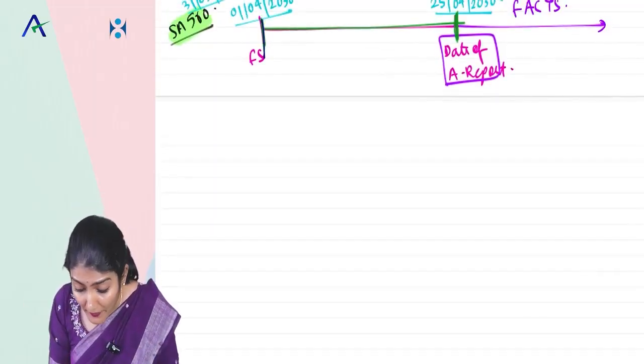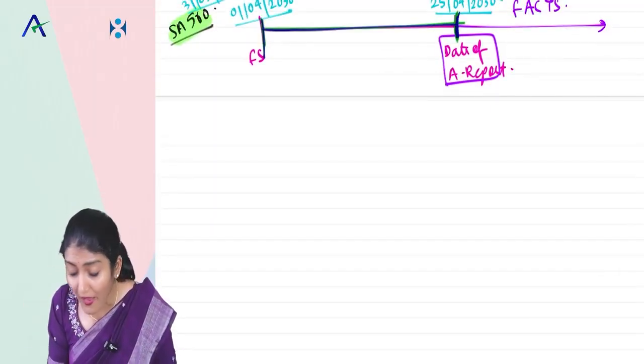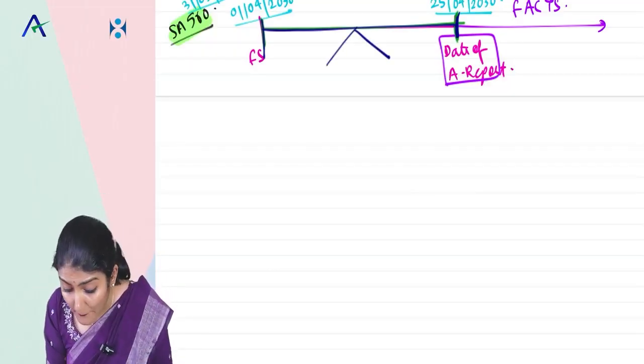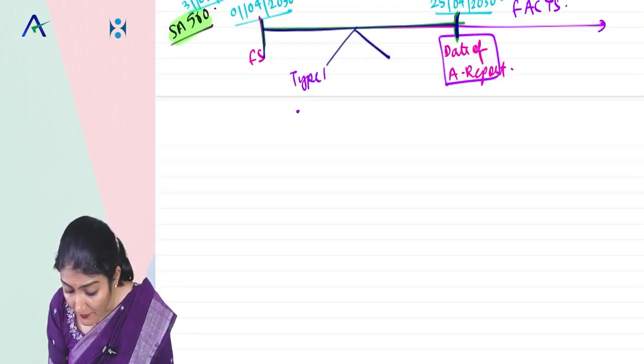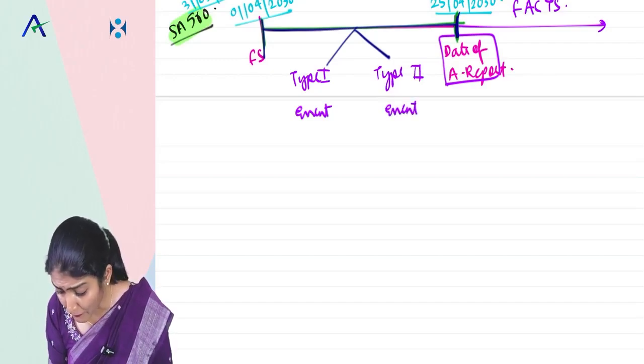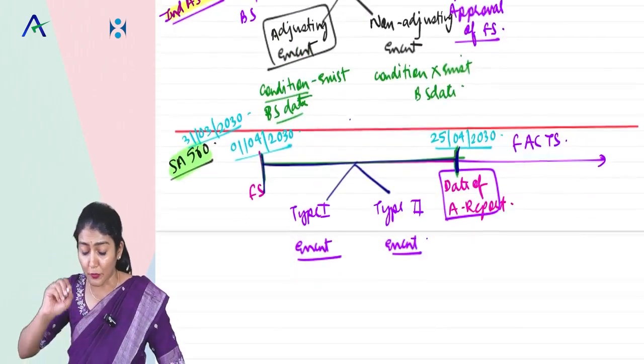Now between the date of financial statements and the date of the audit report, it says there could be two types of subsequent events. What are the two types of subsequent events over here? It could be type 1 events or type 2 events.